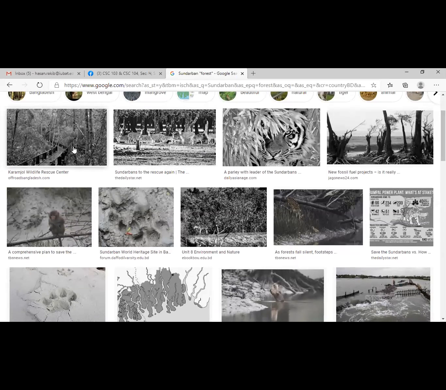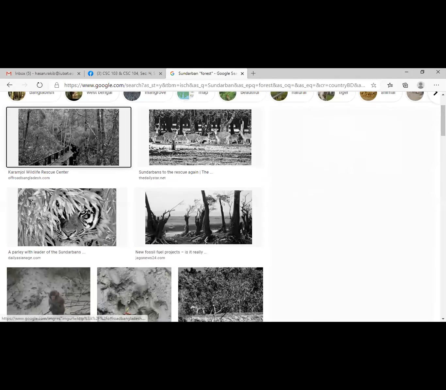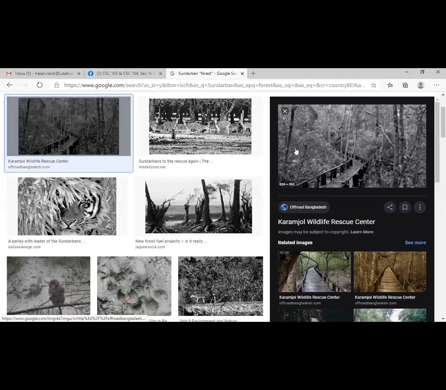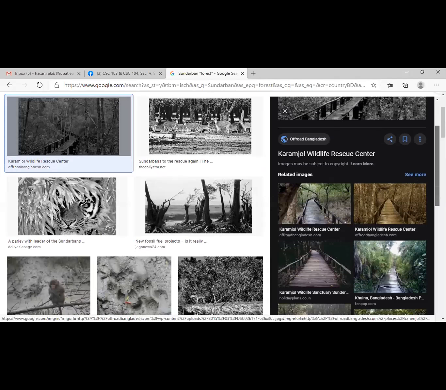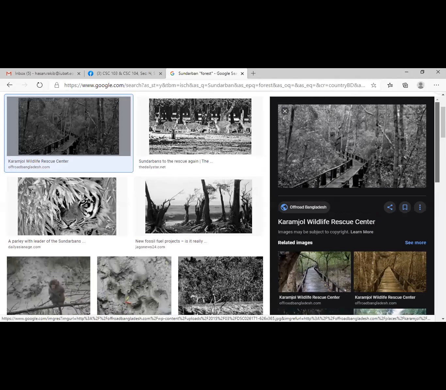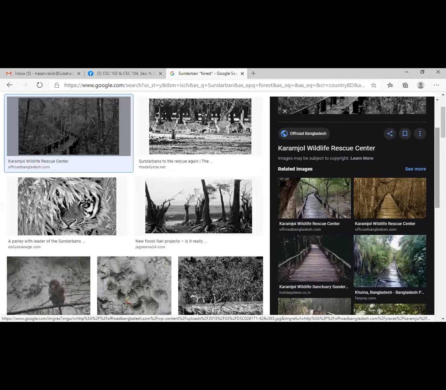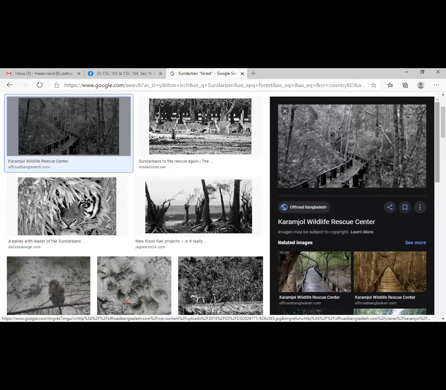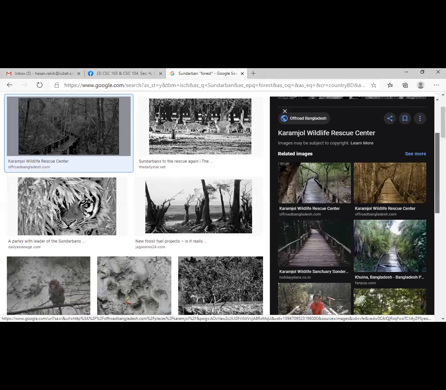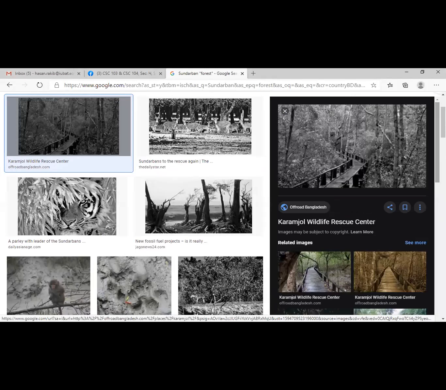So did anyone ever visit Sundarban? Yes, sir. In which spot did you guys visit? Can you remember? I don't remember the name. All right, but the best spot, I forgot the name. The first spot where everyone goes.